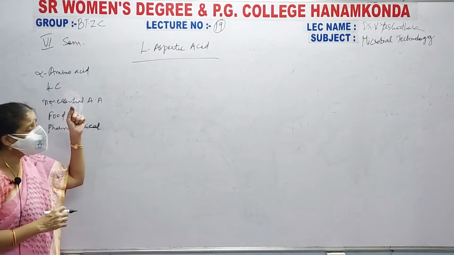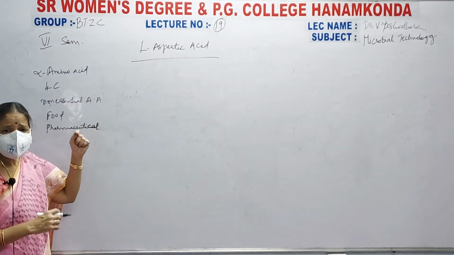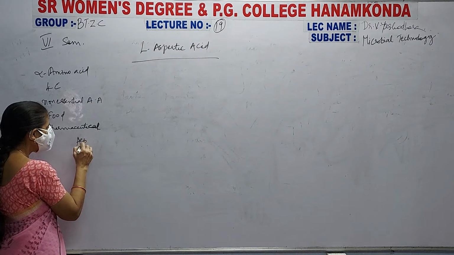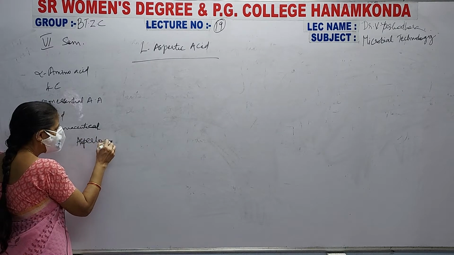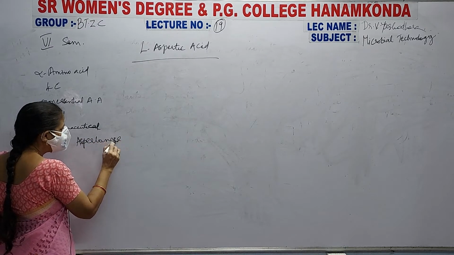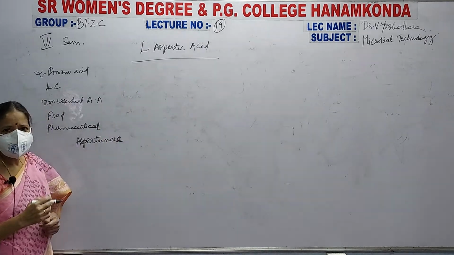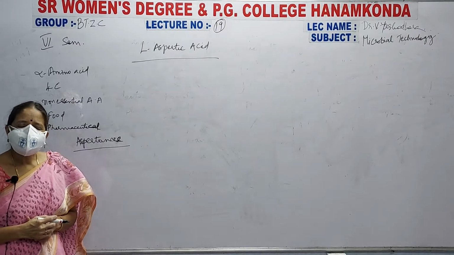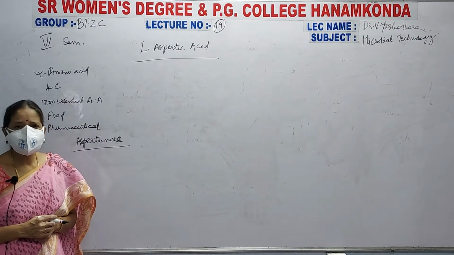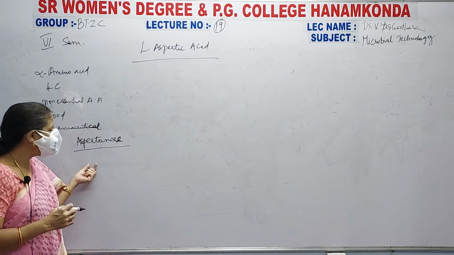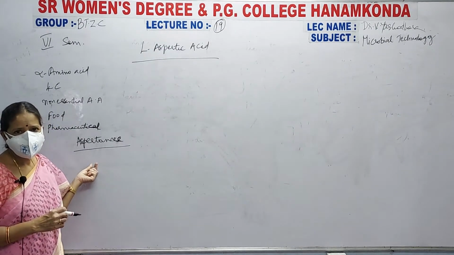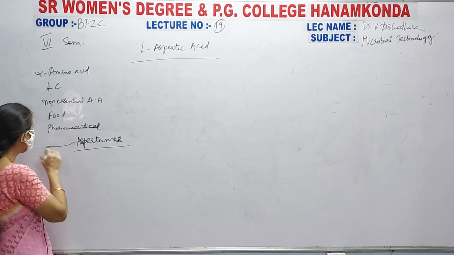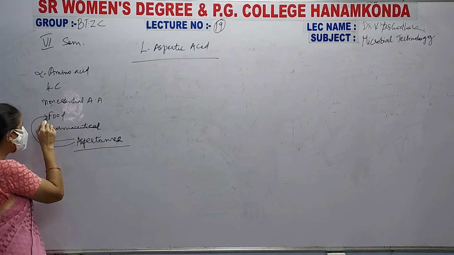Because this L-aspartic acid is a component of a special substance called aspartame, or in some books it is written as aspartome, and this aspartame is an artificial sweetener. It is a synthetic or artificial sweetener that is useful in both food and pharmaceutical industries.